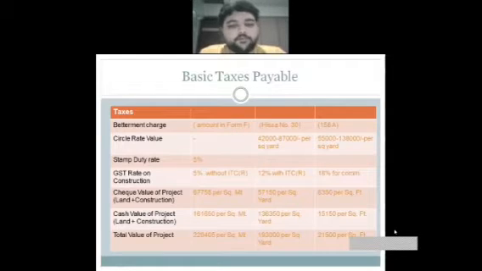Here I have added both land and construction. The Jantri rate for the land is around 5,850, and then I have added the construction cost in the check value as well as in the cash value. So the total value of the project is 21,500 per square foot.